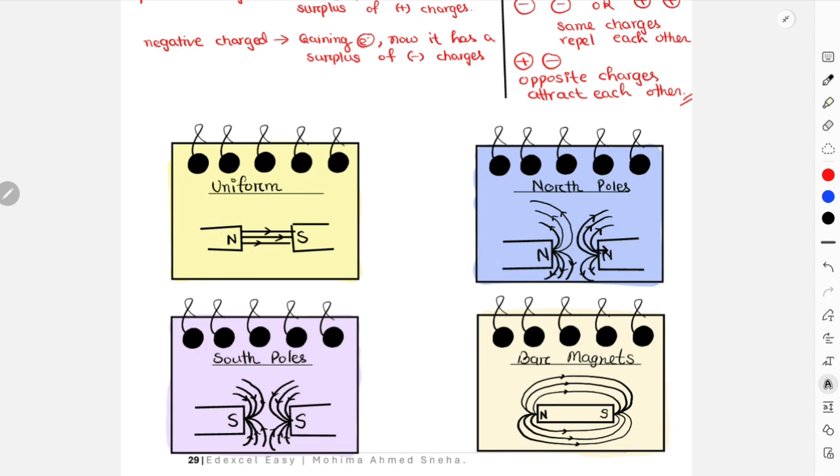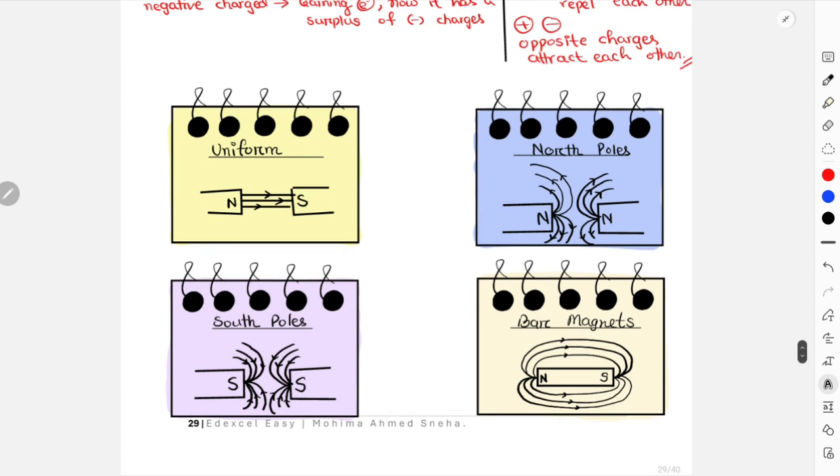This is the north pole magnetic field lines, where they will obviously repel, but these ones are quite similar, like the north pole and south pole magnetic field lines. The only difference is that over here field lines are moving away and over here field lines are entering the magnet, because the north pole is basically the one generating the field lines,